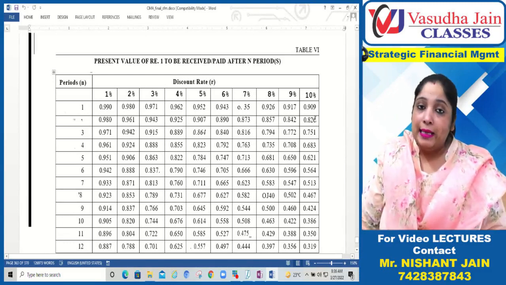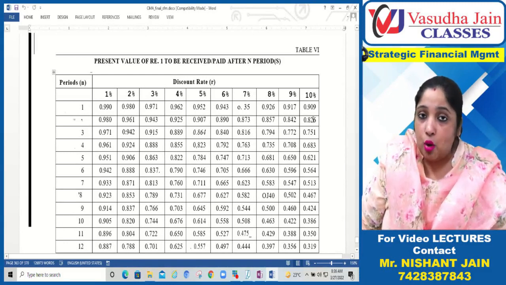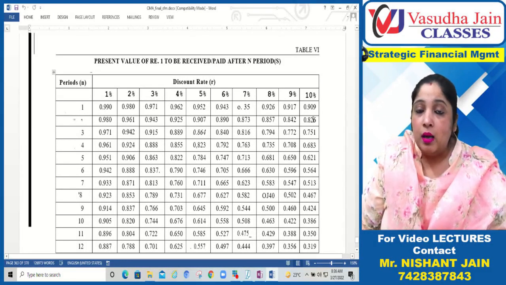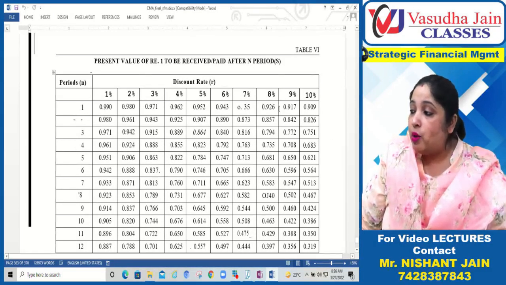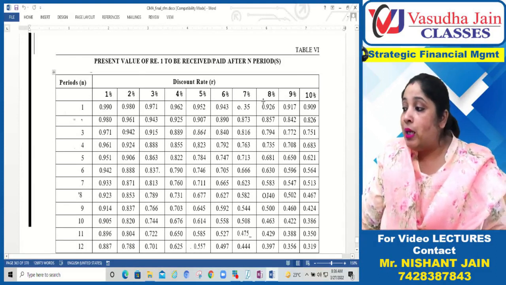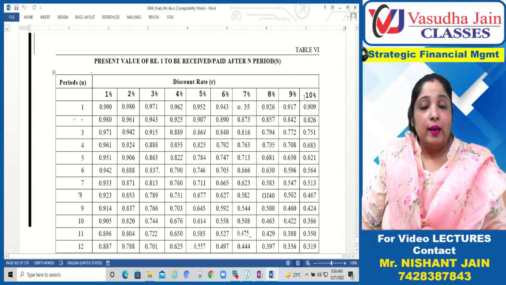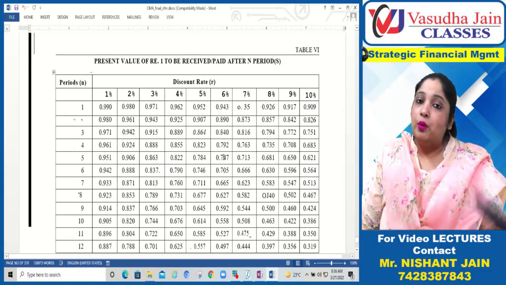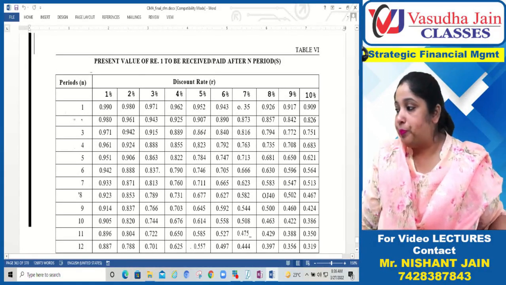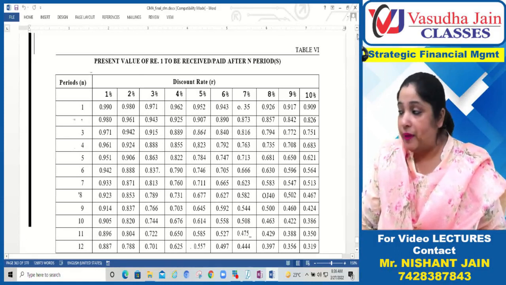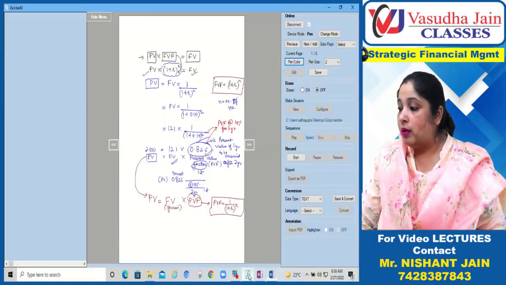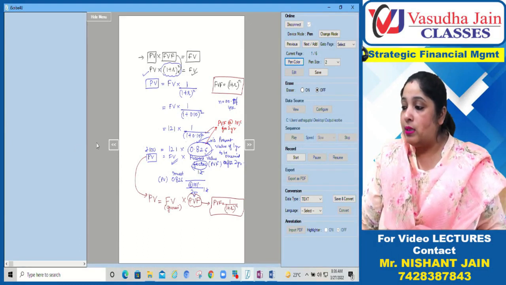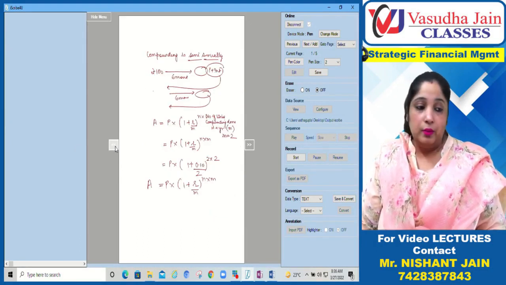So either you can do the calculation on the calculator, or you can go through the table also. In exam, the complete table is not given. Please let me make it clear. Only the extracted value of 2-3 percentages will be given, so that you can take the relevant figure out of it. Or you can do the calculation through calculator also. So this is the present value factor table. Now please write down all this. Then we'll move further.